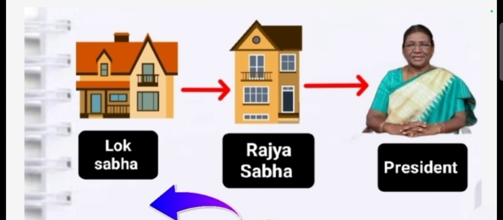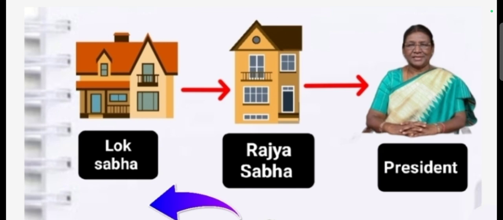It passes from the Lok Sabha to the Rajya Sabha. Then, if the Rajya Sabha accepts that bill with or without recommendations, it is sent to the president of India.